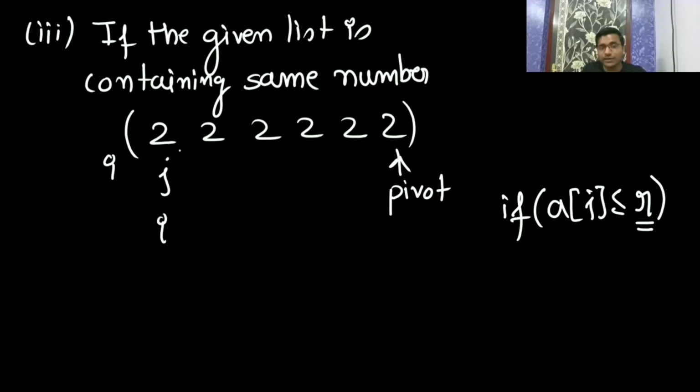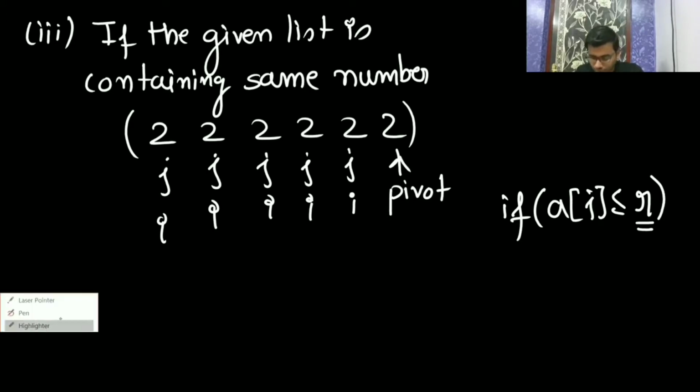So i will be here, then we will do the swap. 2 will be replaced with 2, then j will move, then i will move, swap, and again j moves, i moves, swap, and so on until j is at the end and i is at the last position, swap. Is it clear to everyone? In case of the same element, is it clear to all of you?